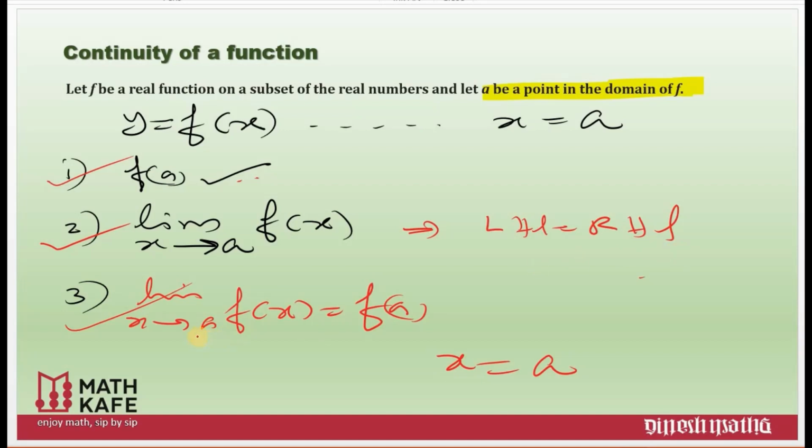And the third condition, the limit value should be equal to the function value, that is limit x tends to a, f of x is equal to f of a. If all these conditions are satisfied, our graph will be smooth, no break, and perfectly continuous.